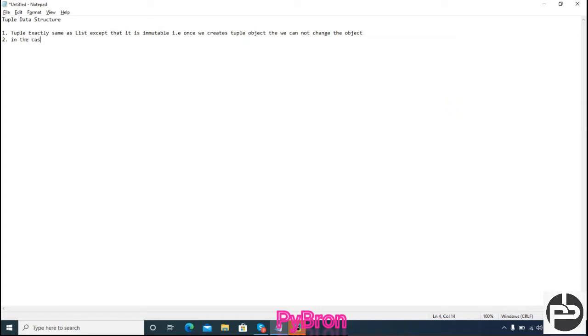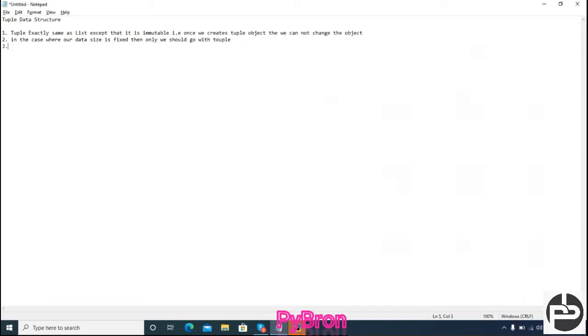In the case where our data size is fixed, then only we should go with a tuple. Make sense? Meaning if in future we don't have to add anything, then we should go with the tuple. Otherwise you should go with the list.